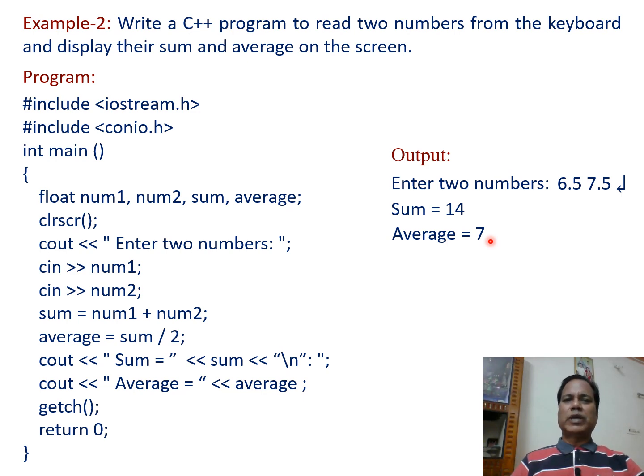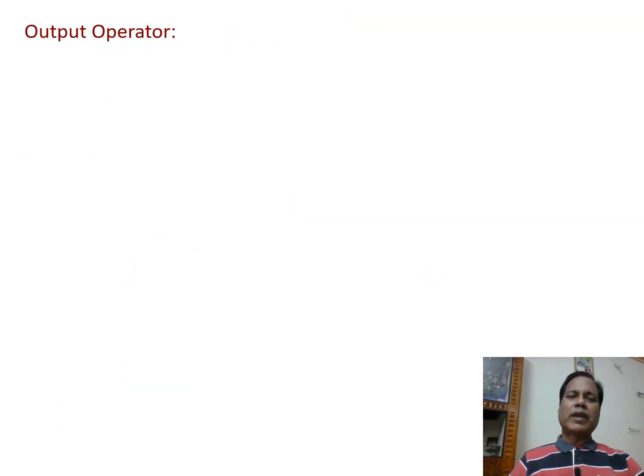So in this way, using a C++ program, we can take two numbers from the keyboard and find their sum and average, and the results are displayed on the output screen. Now in this one we use cout. That cout is called the output operator. So let us look at some information about the output operator.